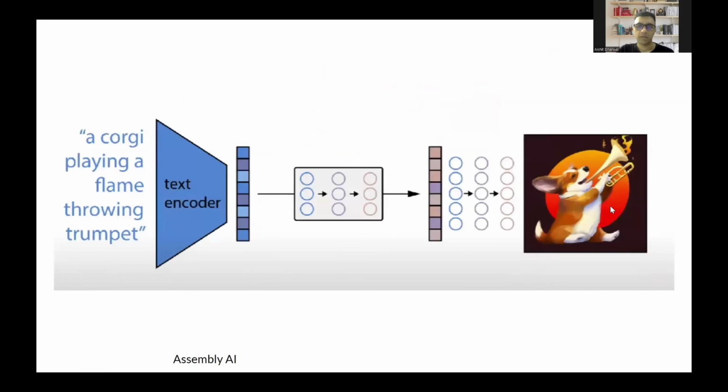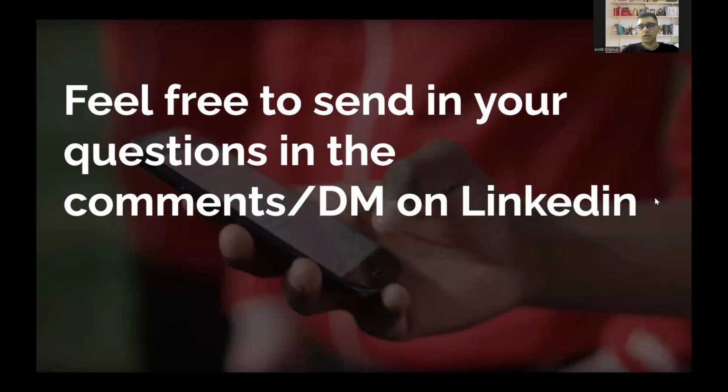And when you try to predict something, so if you input a text, a corgi playing a flame swing trumpet, our model will first encode the text into vectors, and then convert this into another set of vectors, or a single vector, using whatever weights the model has learned, and then transform this resultant vector into our image, and that is how you get this image. That is mostly it.